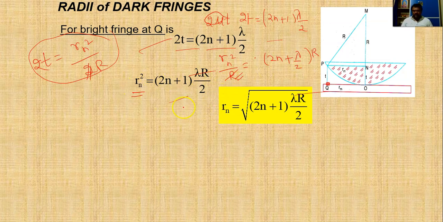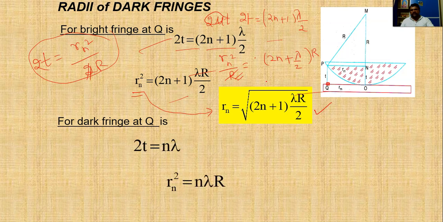From this we can write Rn is equal to square root of (2n plus 1) lambda r by 2. So this is the equation for a bright fringe if it has to happen at a particular point Q.